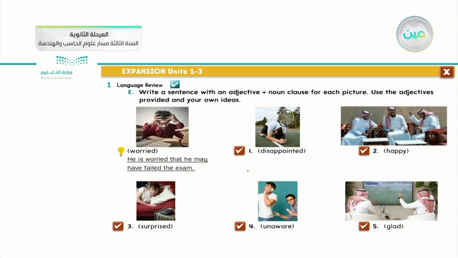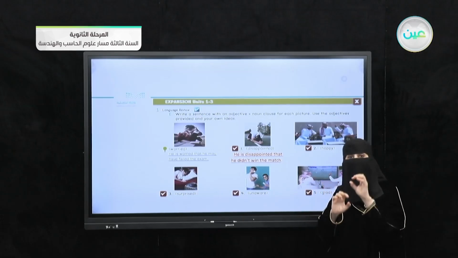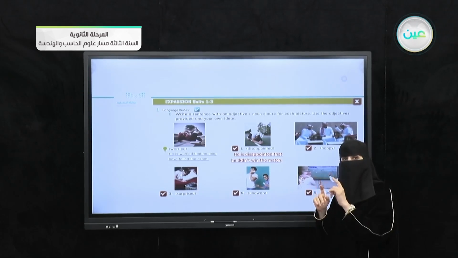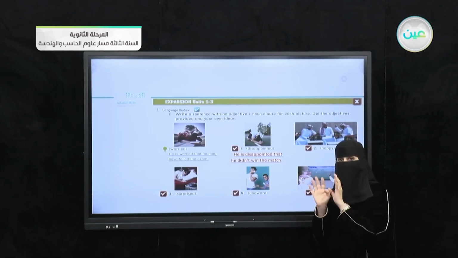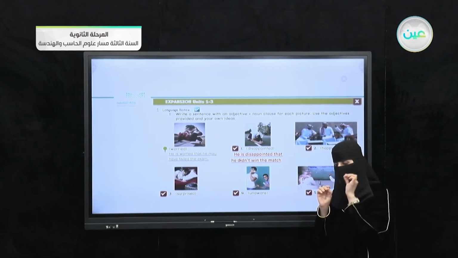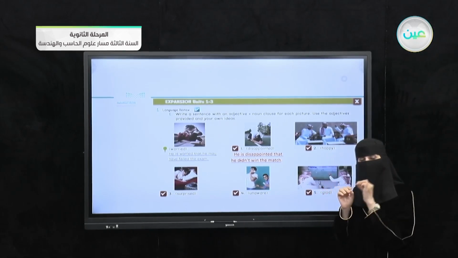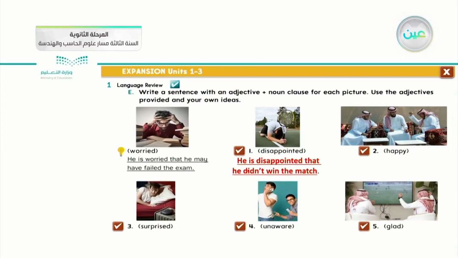Okay, let's apply it for the second one. Disappointed. What do you think? How can I write that sentence? So if I say he is disappointed, then I bring that, the conjunction that. Why do I apply it? Because I want the second part of our statement written with a noun clause. Any of the four situations I can use. I should look carefully or pay attention to which situation is suitable when I want to write this statement. So he is disappointed that he didn't.